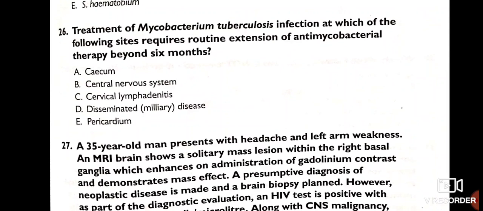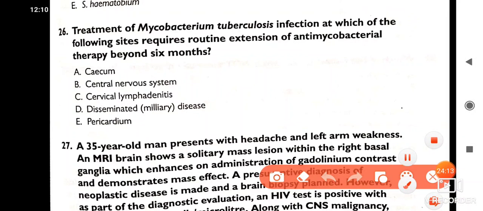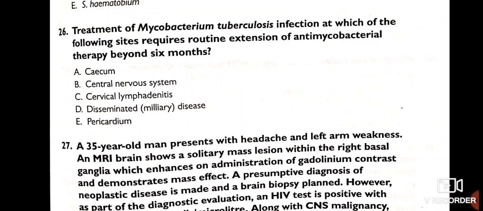Treatment of Mycobacterium tuberculosis infection at which of the following sites requires routine extension of antimicrobial therapy beyond 6 months? Very easy answer. Pause this video, try to answer this. So the best answer is central nervous system. Central nervous system. Okay.